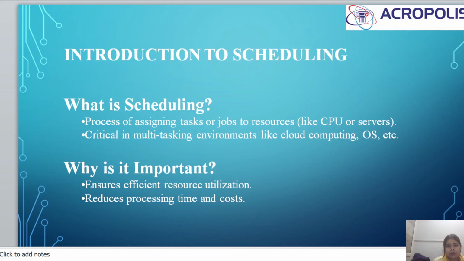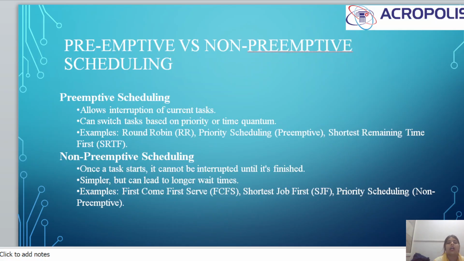So why is scheduling important? It ensures efficient resource utilization and reduces processing time and cost. Scheduling is of two types. The first one is preemptive scheduling and the second one is non-preemptive scheduling. Preemptive scheduling allows the interruption of the current task. Like, the current task is going on, and we can interrupt it in preemptive scheduling. We can switch tasks based on their priority or time quantum. Examples of preemptive scheduling are round robin, priority scheduling, and shortest remaining time first.